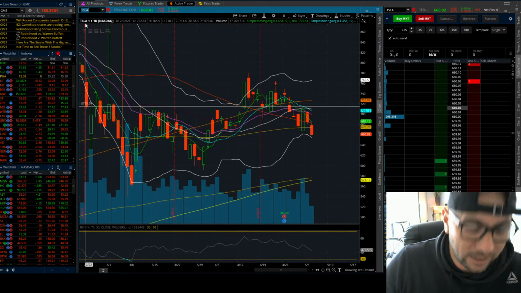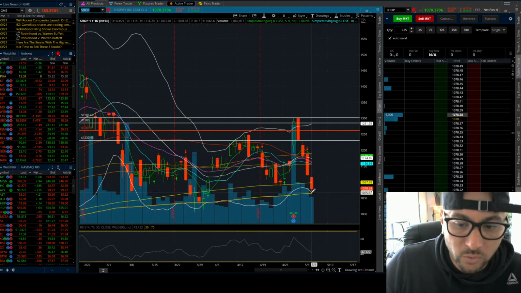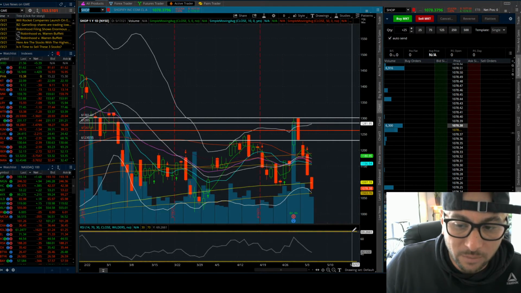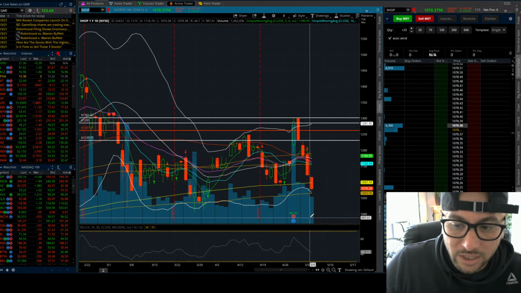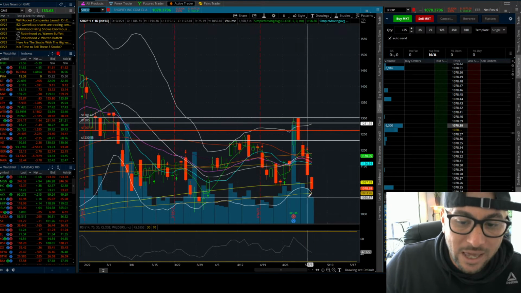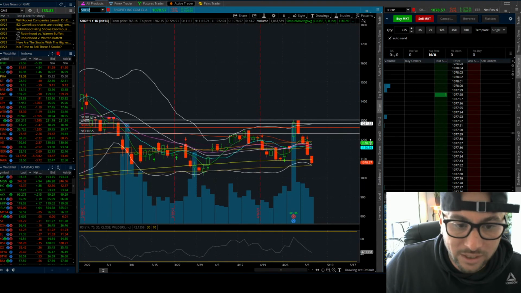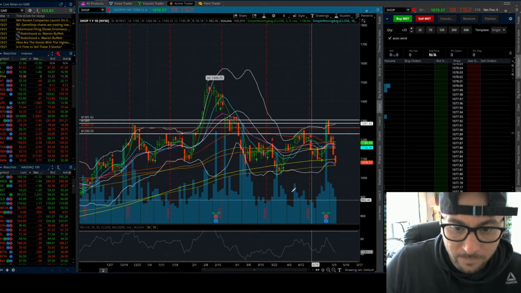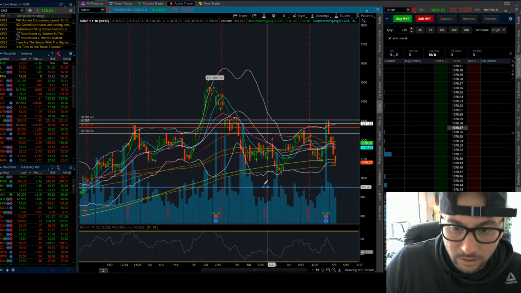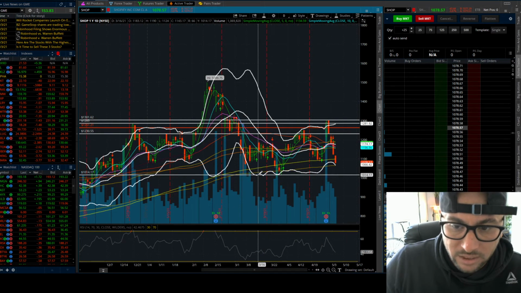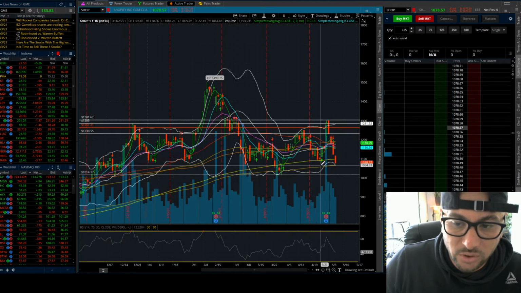I know Andre has Shop, so let me look at Shop here. So Shop is coming into a little bit of support here. We're at 1078 now. It does have support here at 1063. If Shopify can bust below 1063, it's got a lot of room to the downside. Obviously, if I zoom out here, the next low on Shopify would be 1014.